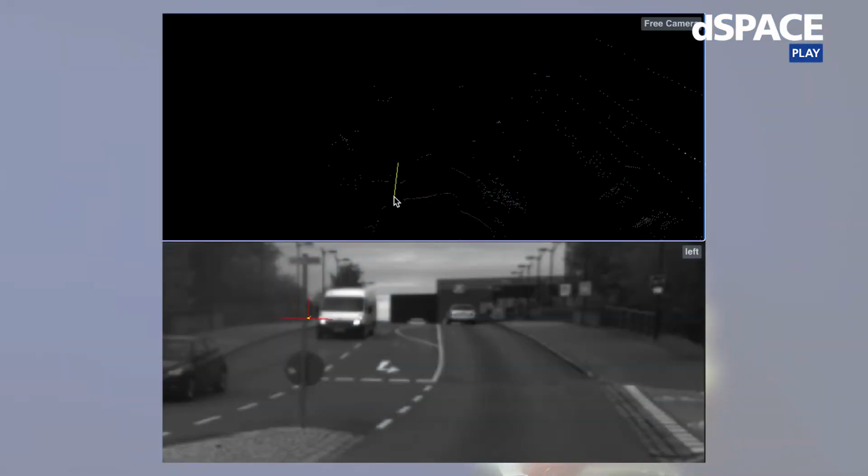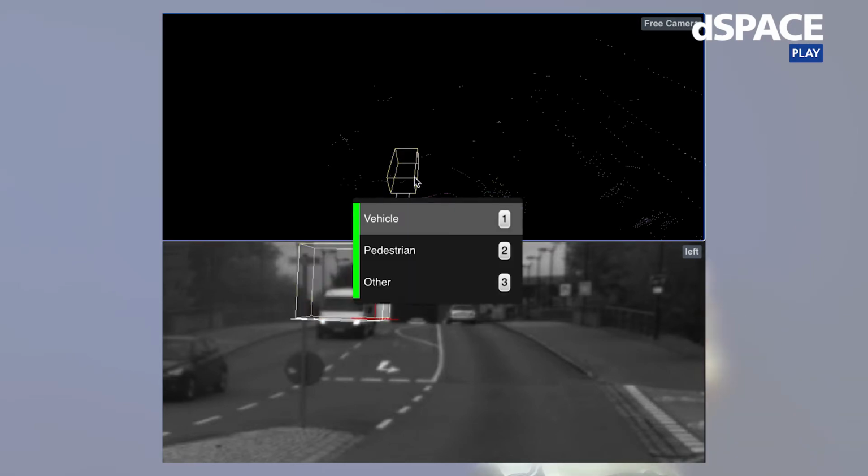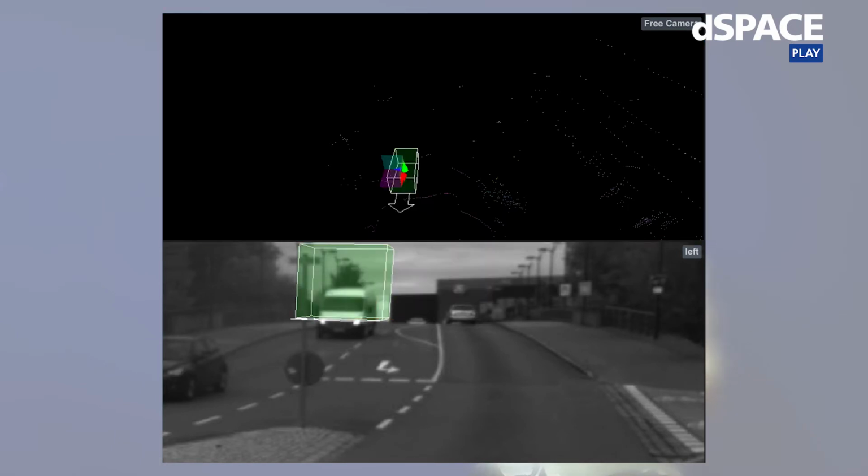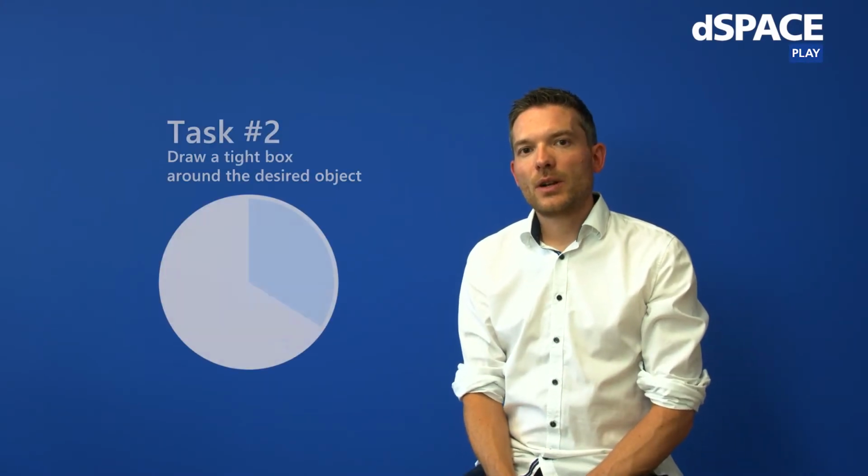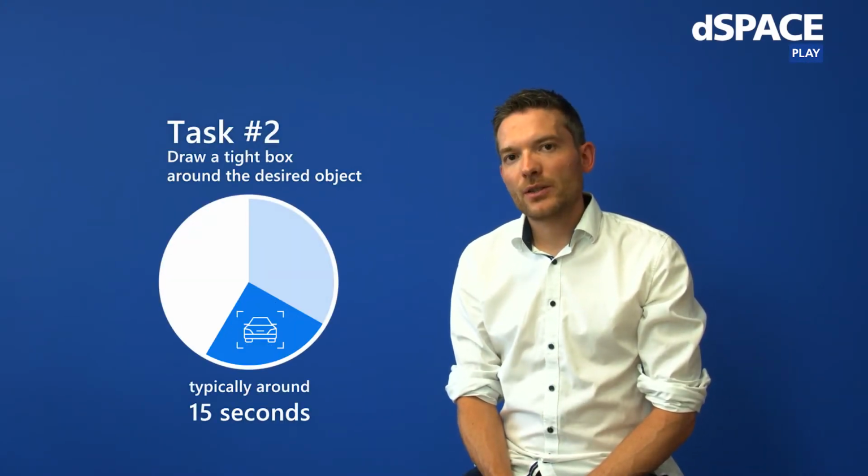Then you move on to the second task. Now you know where objects are located, at least roughly, and now you do object detection. Within your 3D world, like in a game, you're navigating close to the object you detected. Let's say it's a car. Then you start drawing an as tight as possible box around this car. You do that in 3D space, so you're drawing a 3D box around that car. This task takes roughly 15 seconds on average to draw that box.